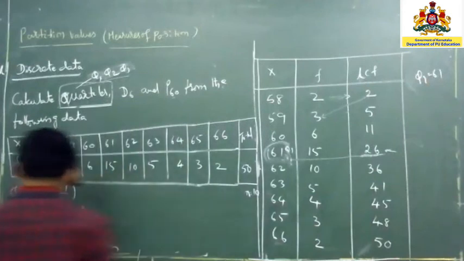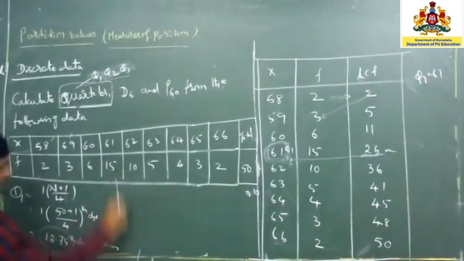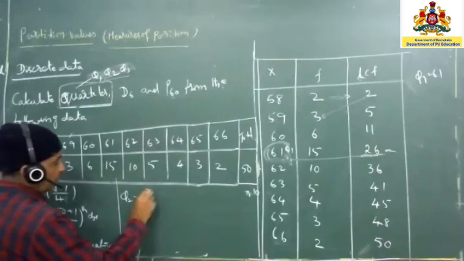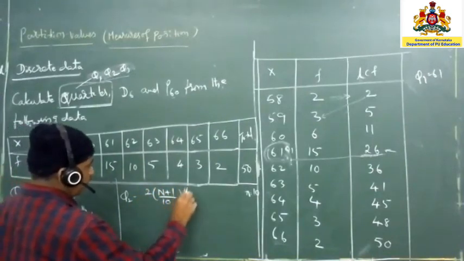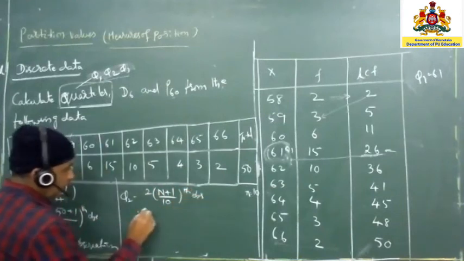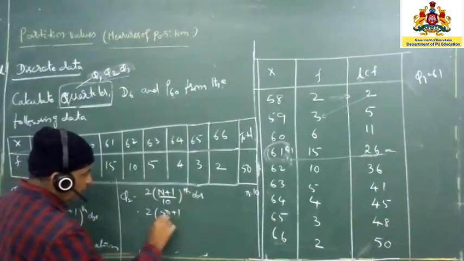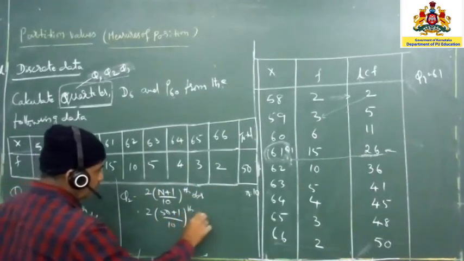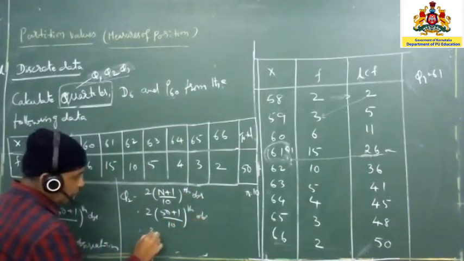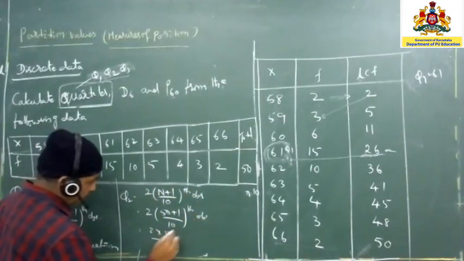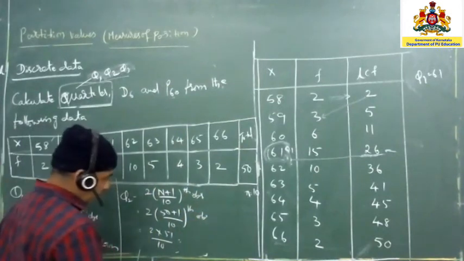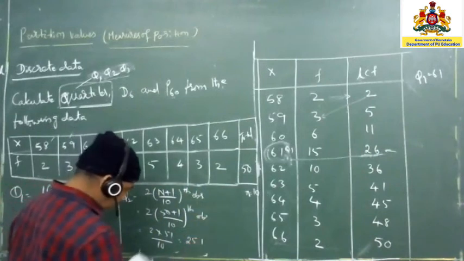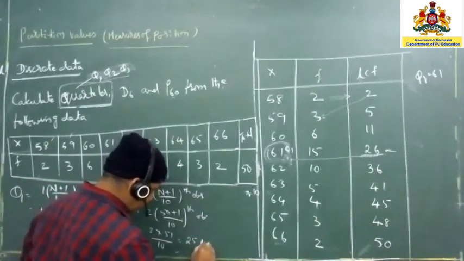Next, I am just going to change it. If it is Q2, Q2 in the sense 2 into n plus 1 divided by 10, the observation. So 2 into 50 plus 1 divided by 10. So here it is 2 into 51 divided by 10. How much is this value? 25.5.